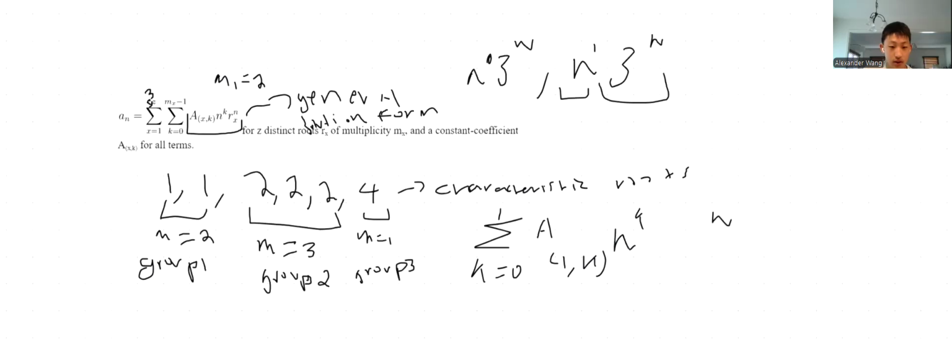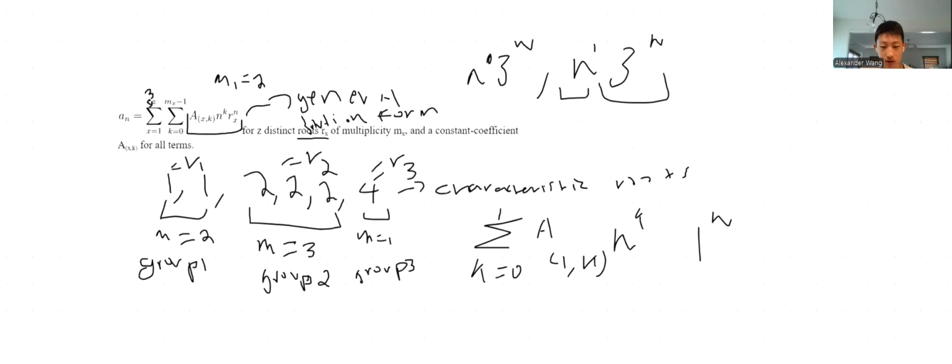This is equal to r of 2, equal to r of 1, equal to r of 3. And so this can be rewritten as just 1 to the power of n. So you have this for the first sum, for the first group.